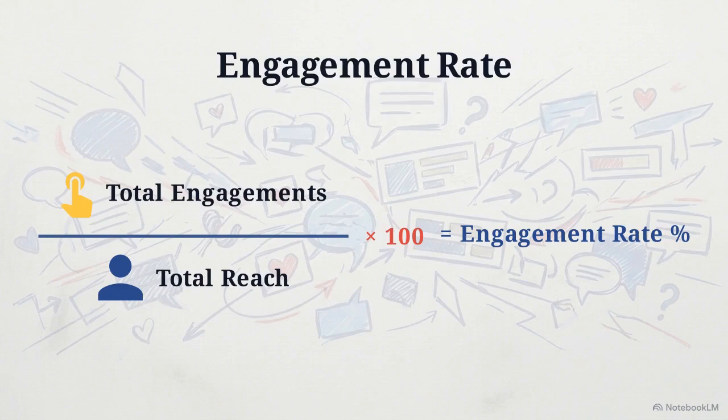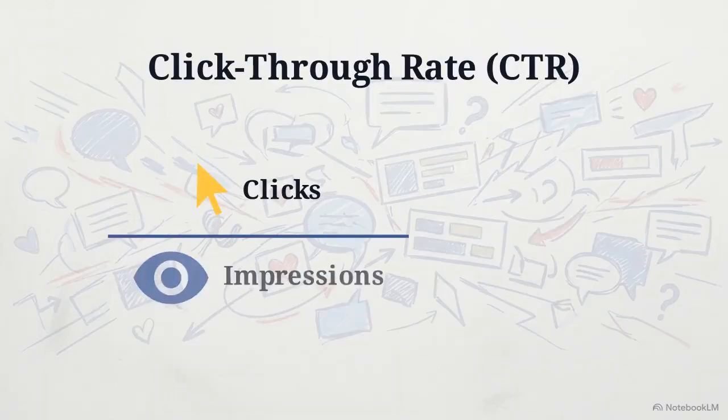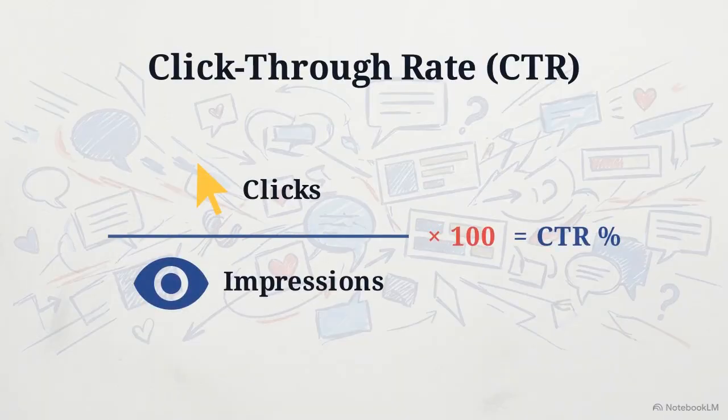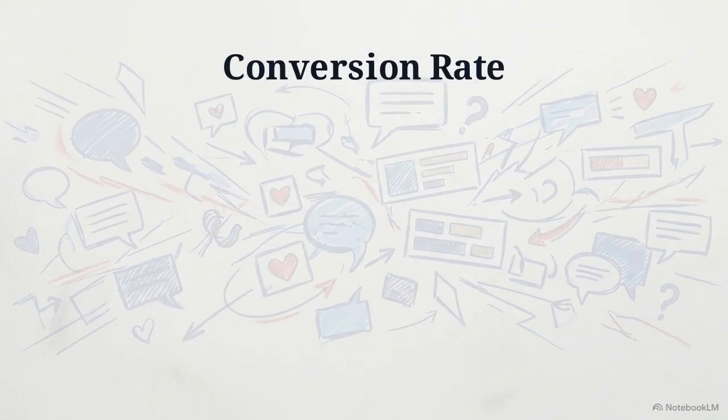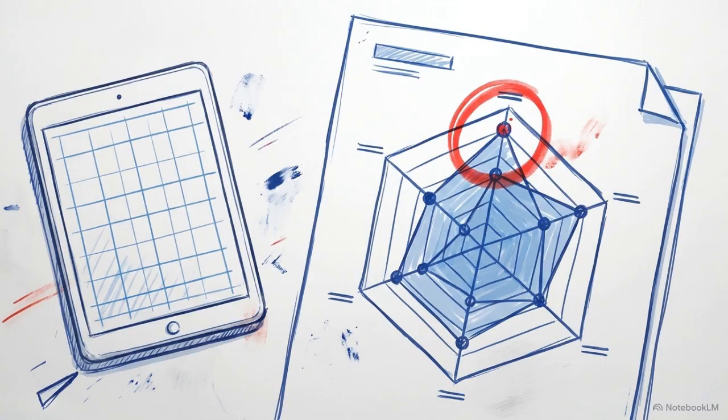To measure actual audience interest, we use the engagement rate formula. We take total engagements, divide by total reach, and multiply by 100 to find the exact percentage of unique viewers who actively interacted. From there, we swap to the click-through rate formula, dividing clicks by impressions to track link navigation. Finally, we calculate the conversion rate, dividing successful conversions by total visitors to see how many users completed a desired action, like a purchase. These formulas are straightforward arithmetic.